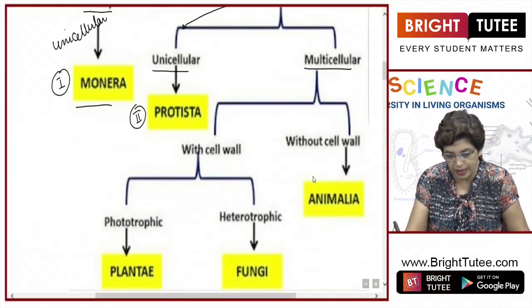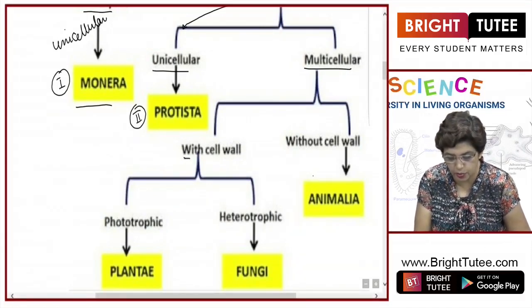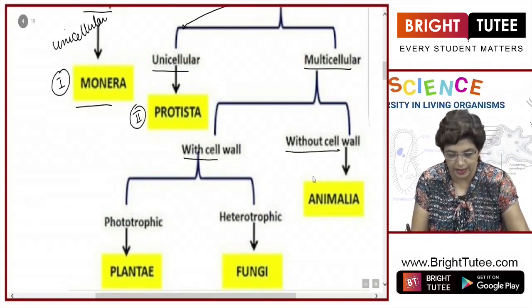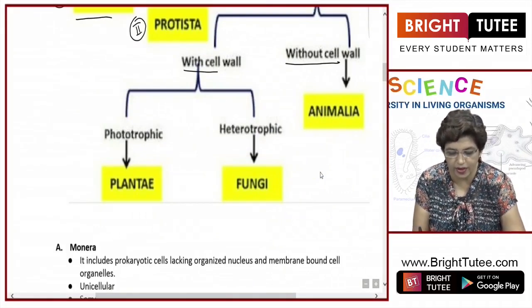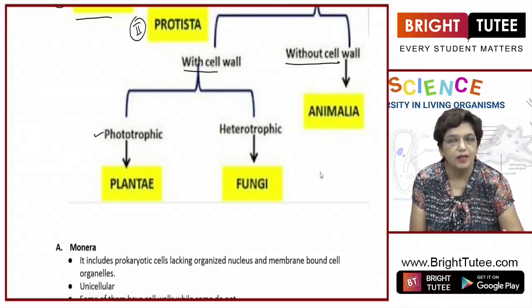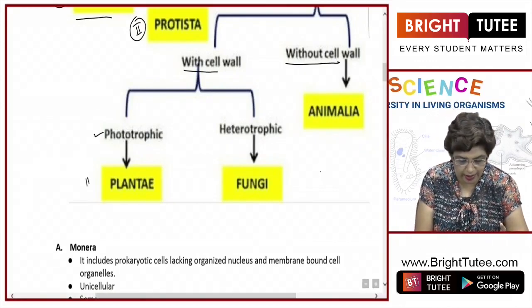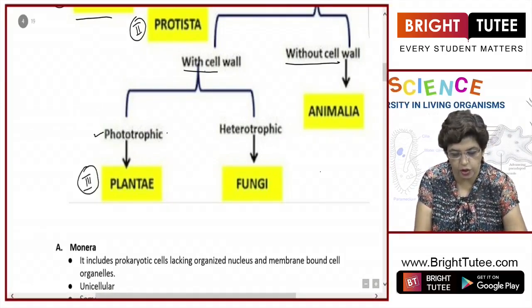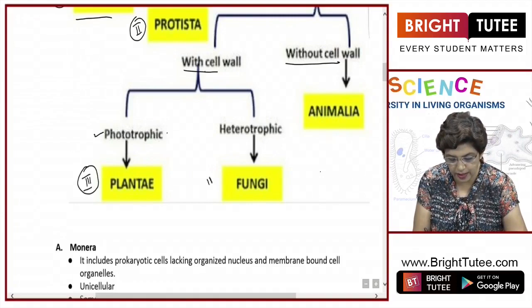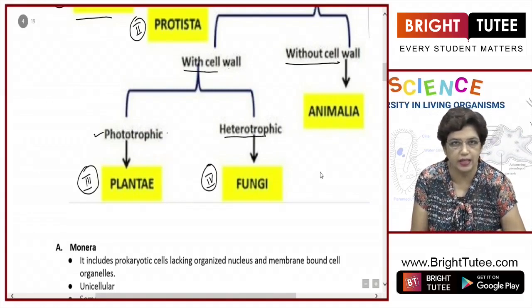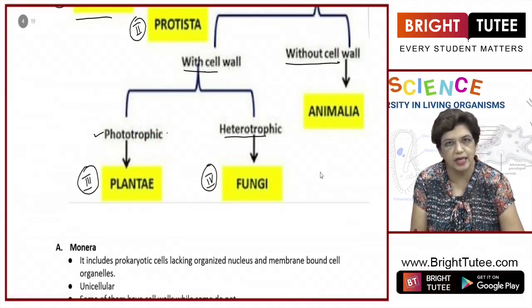Then eukaryotic multicellular can further be divided into two categories, with cell wall and without cell wall. The ones without cell wall are called animalia. Those with cell wall are further divided into two categories, phototrophic or autotrophic, because they contain chlorophyll and can make their own food. So this third category is plantae. All those organisms which are phototrophic, have cell wall, and are multicellular and eukaryotic. Okay, the fourth category is fungi. Although they have a cell wall, they are heterotrophic. They cannot make their own food. They do not contain chlorophyll.